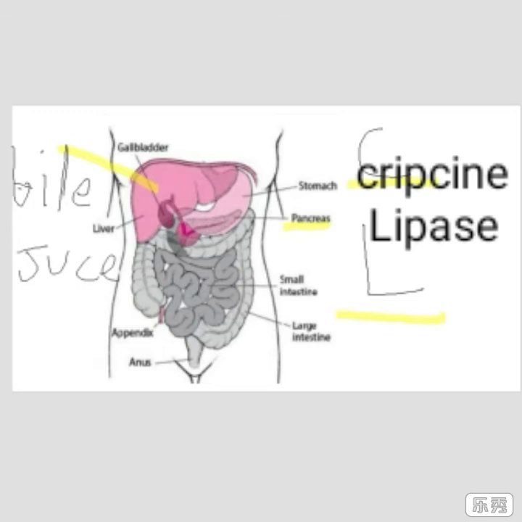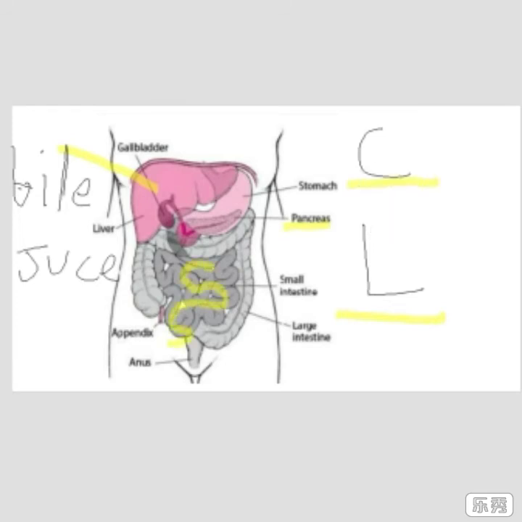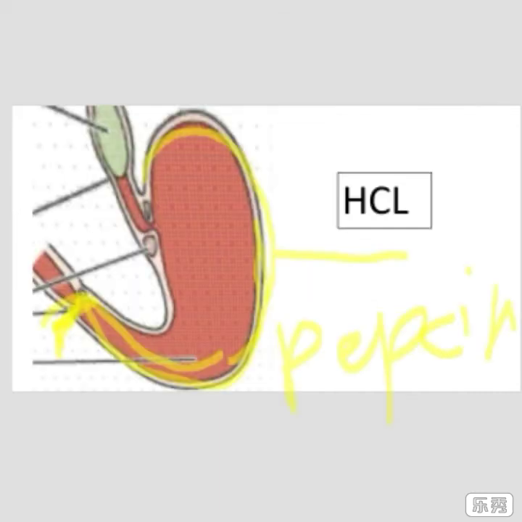The wall of the small intestine secretes intestinal juice which finally digests the food. It digests protein into amino acids, carbohydrates are converted into glucose, and fats are converted into fatty acids and glycerol. In the stomach, food is acidic in nature due to combining with HCl, so it is neutralized to alkaline with the help of pancreatic enzymes.